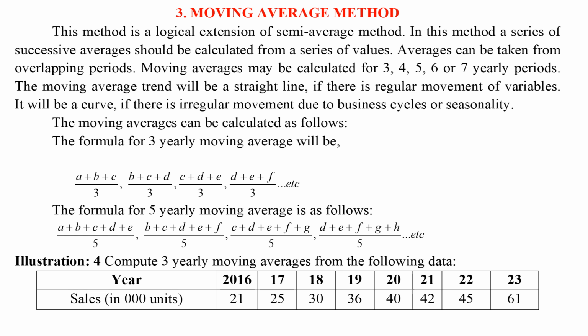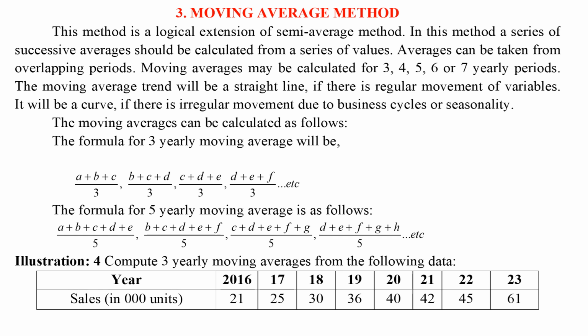Moving average method. This method is a logical extension of semi-average method. In this method, a series of successive averages should be calculated from a series of values. Averages can be taken from overlapping periods. Moving averages may be calculated for 3, 4, 5, 6, or 7 yearly periods. The moving average trend will be a straight line, if there is regular movement of variables. It will be a curve, if there is irregular movement due to business cycles or seasonality.